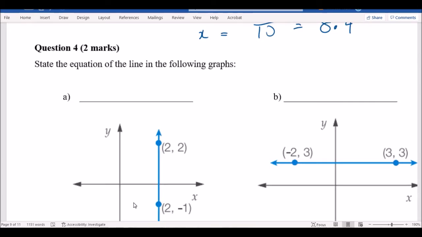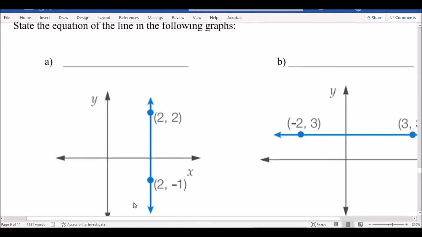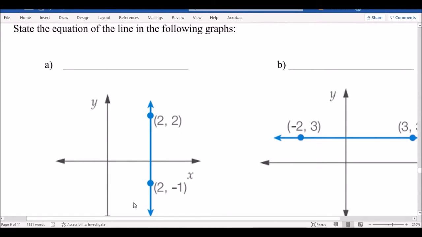Okay, looking at the first one, look at the line. If it's vertical like that, if you get a line like this, the equation is going to be x equals something. And you just have to figure out what intercept it is here on the x-axis. Anyone know what it is and why? It's 2. Why is it 2?